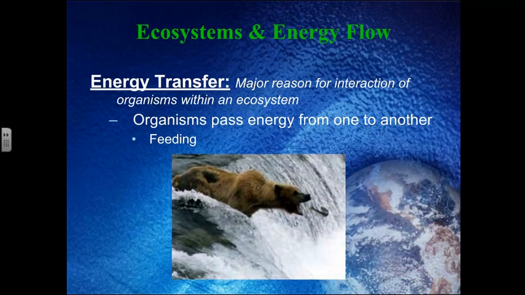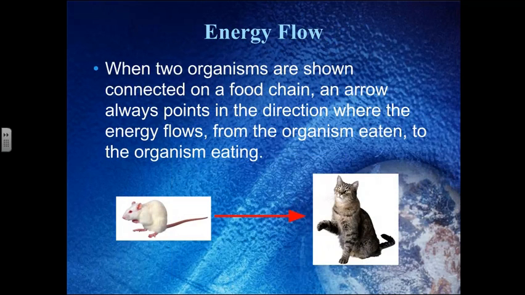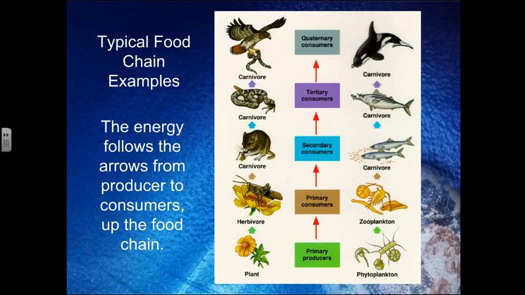We really wanted to focus this time on energy transfer, right? Because energy transfer is the major reason for interaction of organisms within an ecosystem. So organisms are going to pass energy from one to another, and we can do that through the process of feeding. And when 2 organisms are shown connected on a food chain, an arrow always points in the direction where the energy flows. So from the organism being eaten to the organism doing the eating. And that's a key point because that affects how you read all of the food chains and food webs in class from here on out.